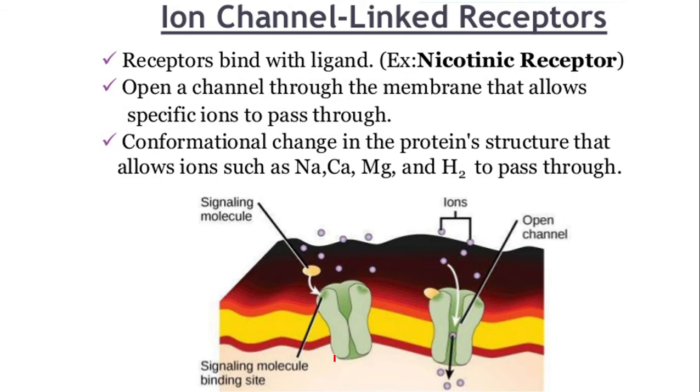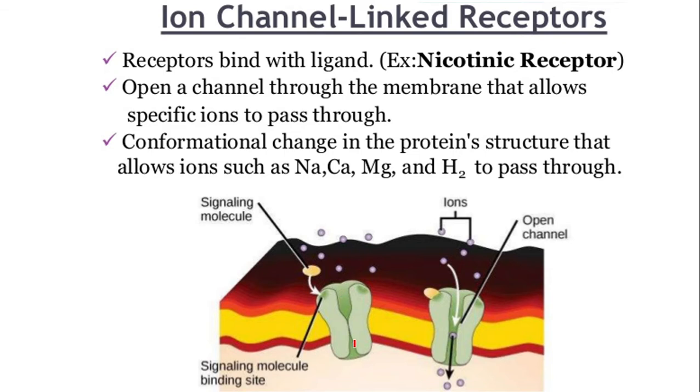On the membrane, there is a transmembrane protein here. This is one protein, this is the other protein. And there is a signaling molecule. This signaling molecule may be a hormone, may be a second messenger, may be some other molecule. Anyway, that molecule is binding with this receptor molecule. Now you see, the receptor molecule is a closed channel. It was a channel, but it is a closed channel.